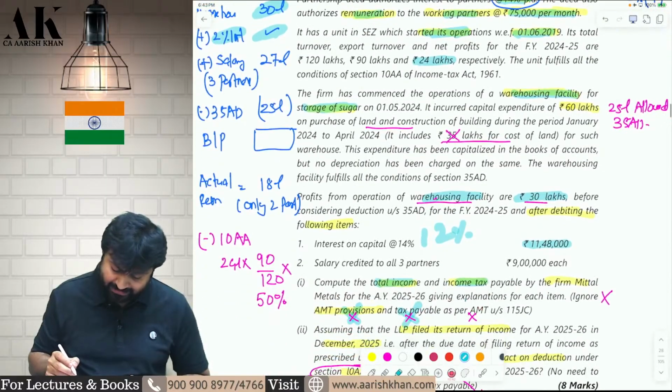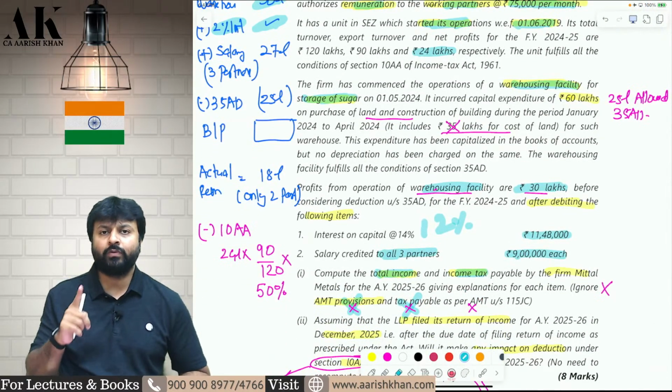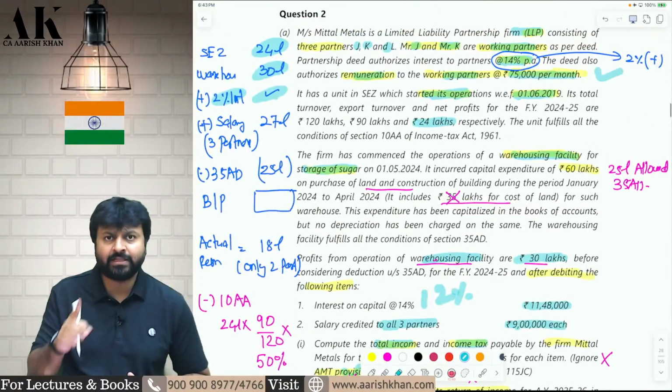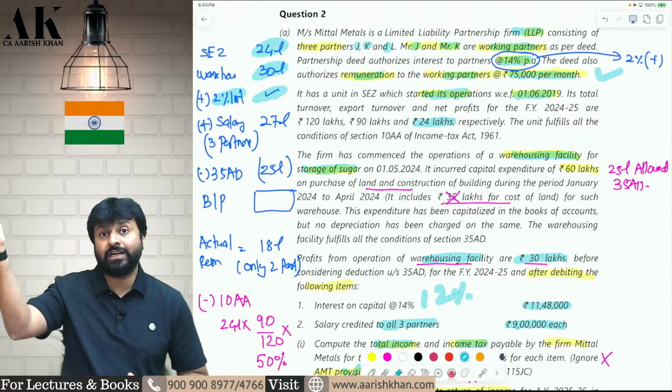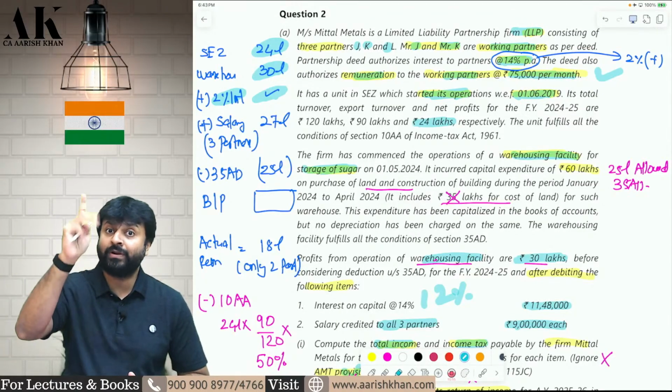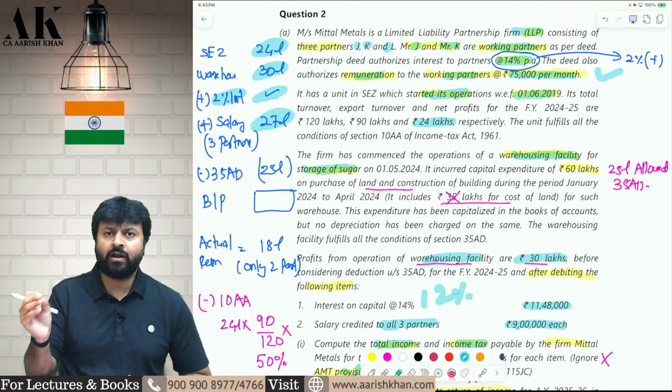Then the firm is paying salary to all the partners. How much? 9 lakh each. So how much the firm is paying? 75,000 to one partner, 2,25,000 to three partners. Total to all the three partners in the entire year will be 27 lakhs. So this remuneration will not be allowed. Okay, remuneration will be allowed as per 40B.